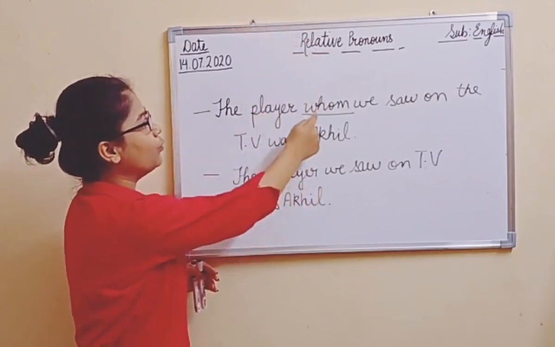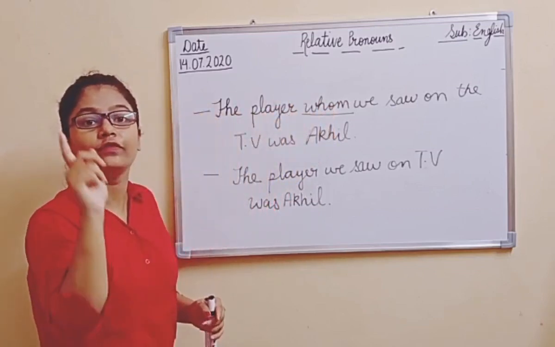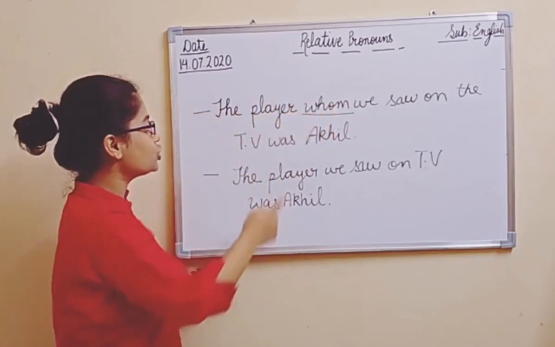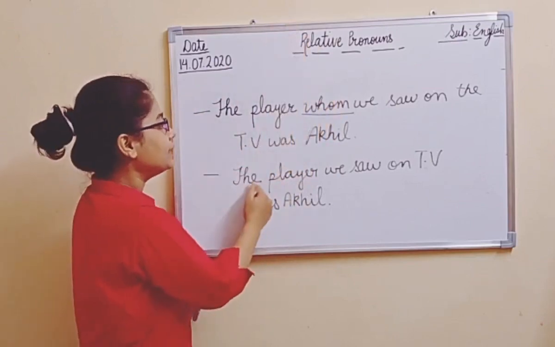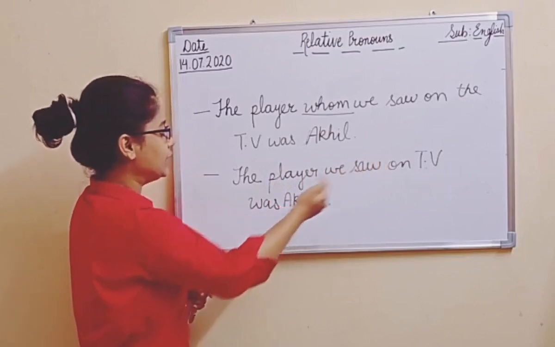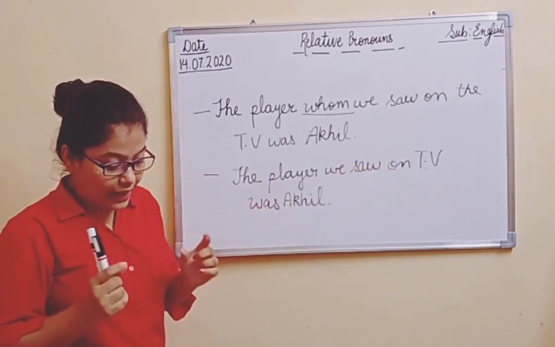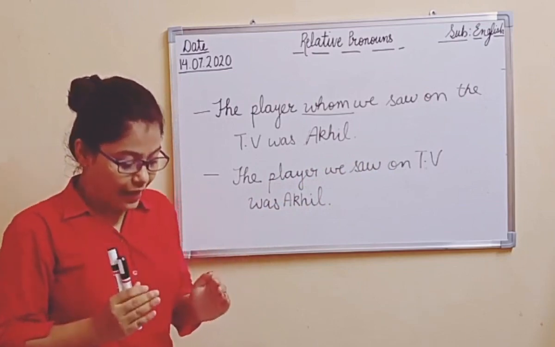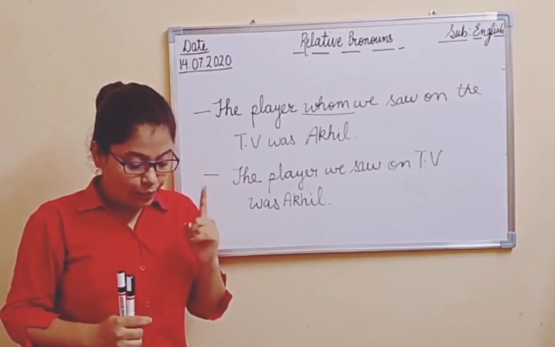So here we have removed it, where whom is indicating the object of the verb, right? I have simply written the sentence, the player we saw on the TV was Akhil, right? You can understand this concept very well by seeing the example on page number 30. There is one more example.